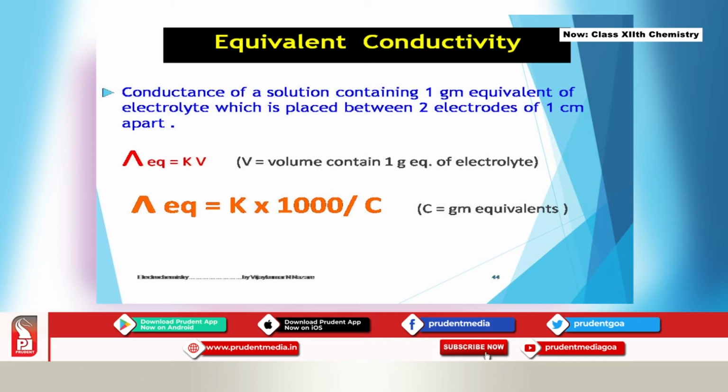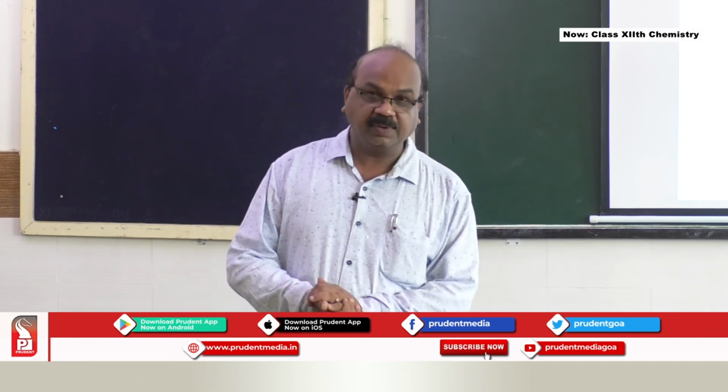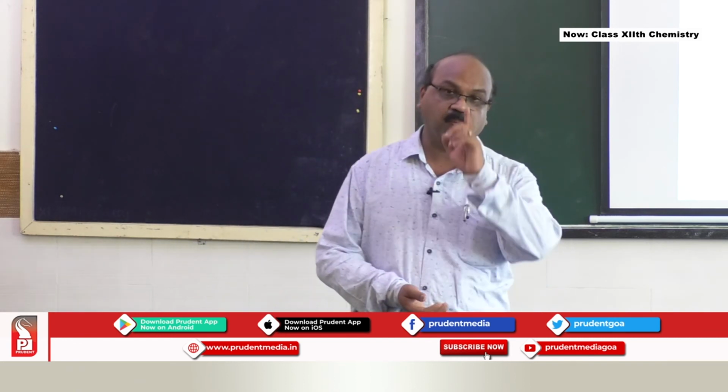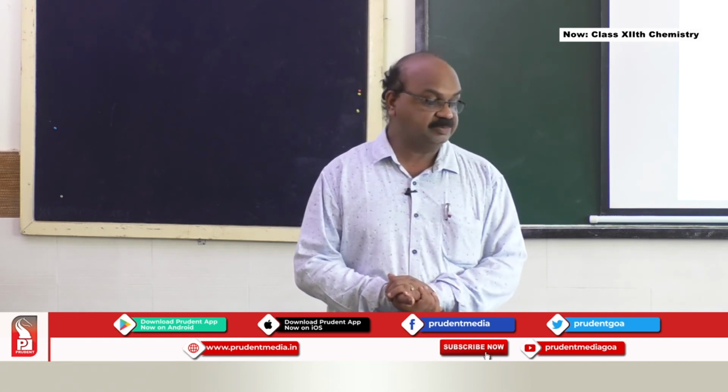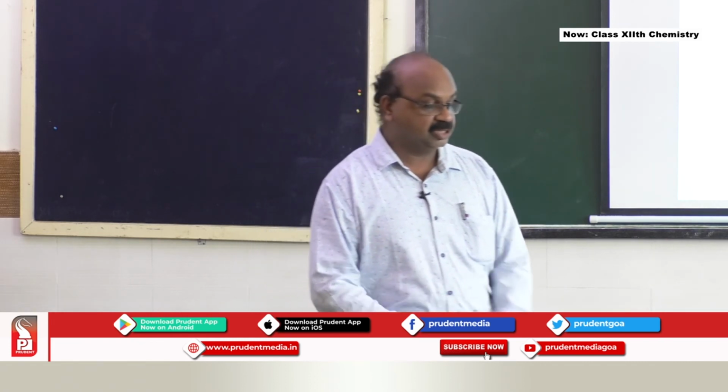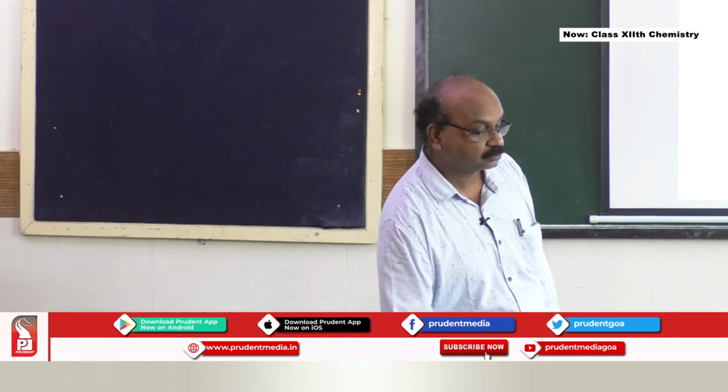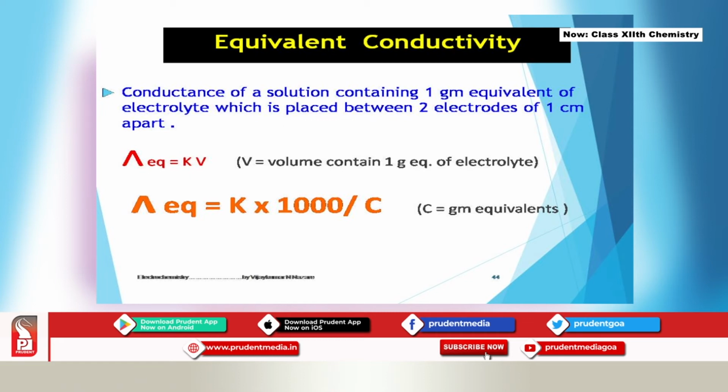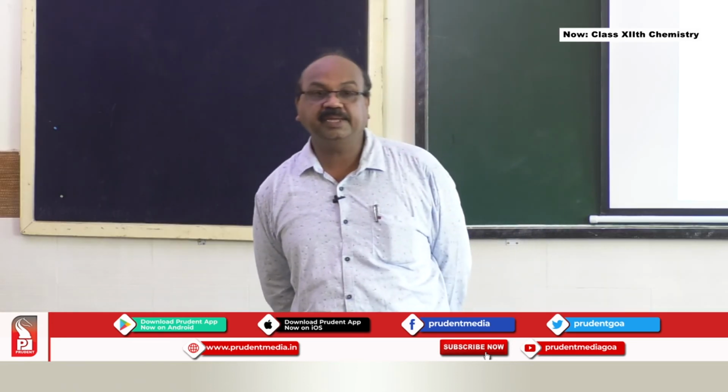It is the equivalent conductance of a solution containing 1 gram equivalent of electrolyte which is placed between two electrodes whose separation distance is 1 centimeter. So lambda equivalent stands for equivalent conductivity, which is equal to kV, where V is the volume containing 1 gram equivalent. So lambda equivalent is equal to K into 1000 divided by C. Then comes the molar conductivity.